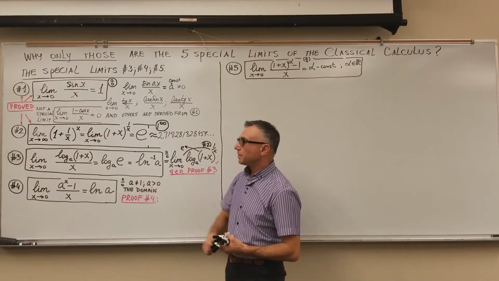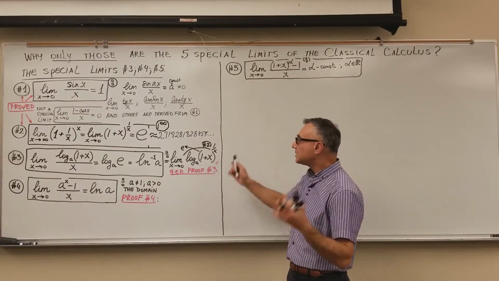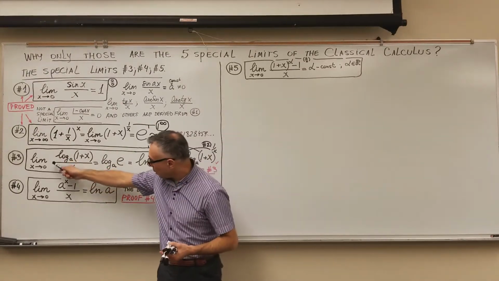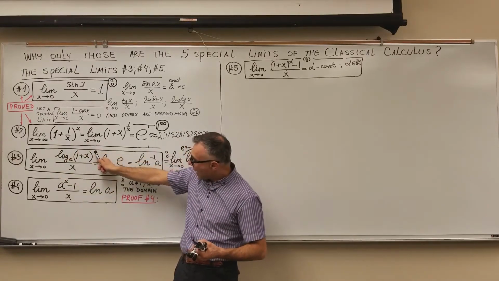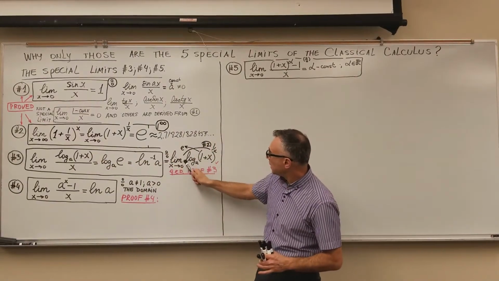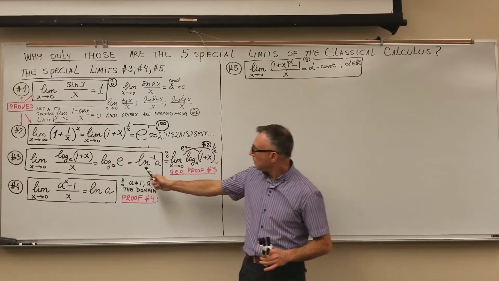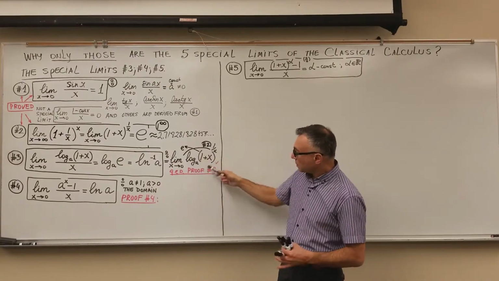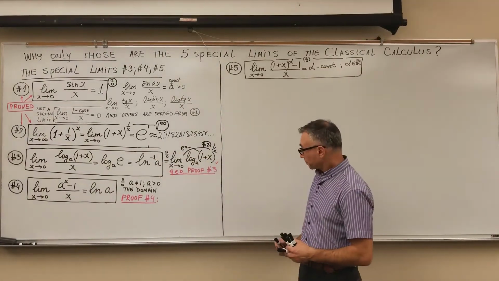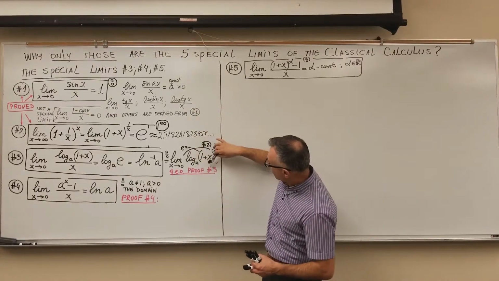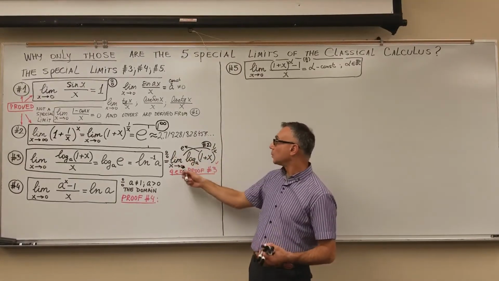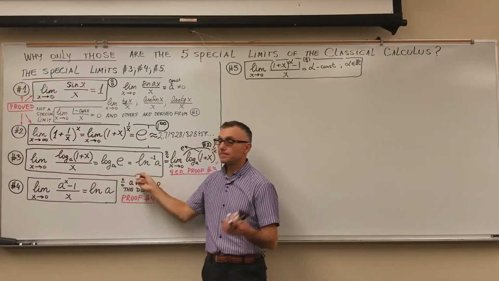So how do we prove the special limit number 3? Super easy, just one step. Using the basic property of the logs, the 1 over x factor you can bring under the log as the power of the function under the log. So 1 over x was here, bring it here as the power 1 over x when x goes to 0. And now you have exactly what? You reduced it to the special limit number 2. The function under the log approaches e, according to special limit number 2. So finally, the result will be log of e base a. That is the end of the proof.